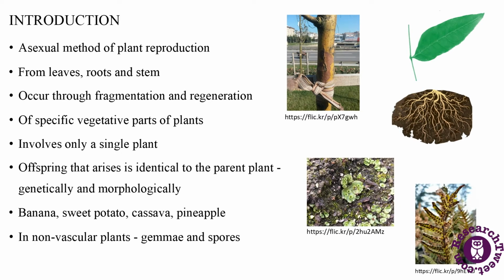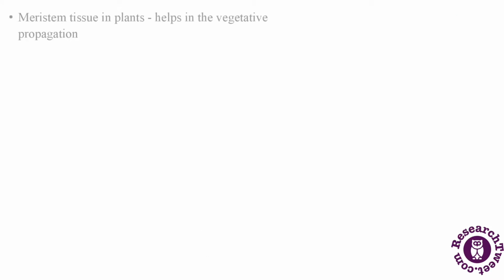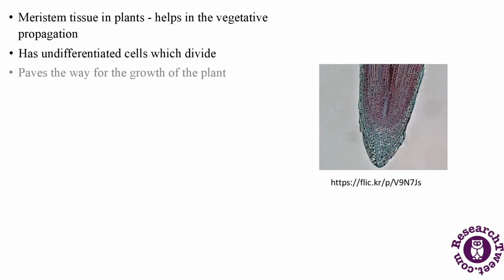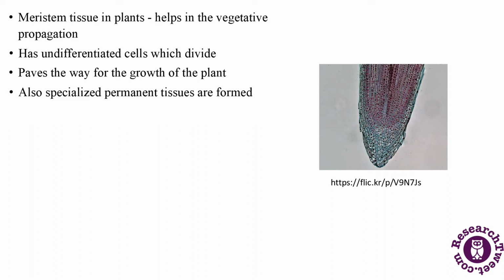In non-vascular plants, the vegetative reproductive structures are gemmae and spores, whereas in vascular plants, the roots, stems, leaves, and nodes are the vegetative propagation structures. Also, the meristem tissue in plants helps in the vegetative propagation. It has undifferentiated cells which divide. As a result, it paves the way for the growth of the plant. Also, from the meristem, specialized permanent tissues are formed.